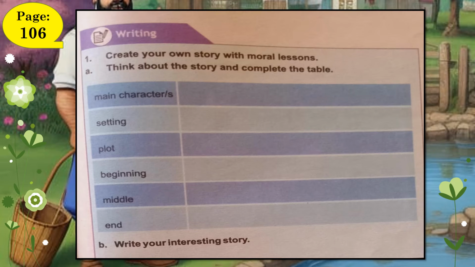Now, let's begin the writing activity on page 107. In this exercise, we are asked to create our own short story that includes a moral lesson. Before writing, we'll complete a planning table to help us organize our ideas. Let's go through the story elements one by one. So grab your notebooks and let's start this interesting activity.